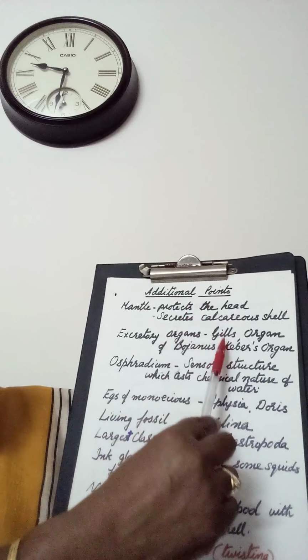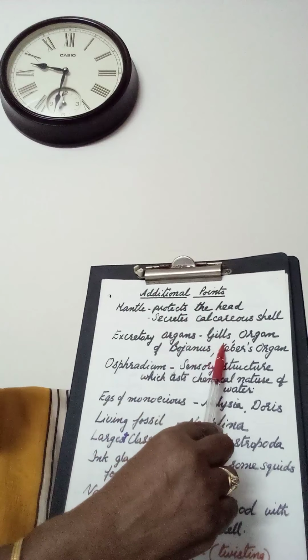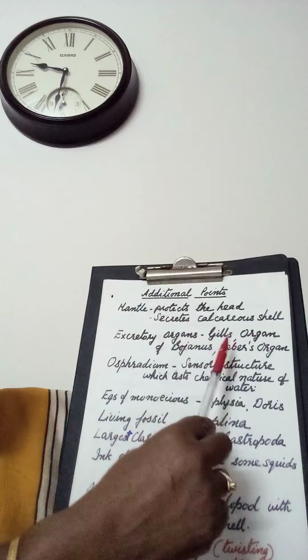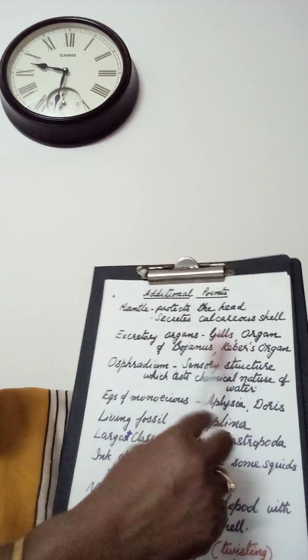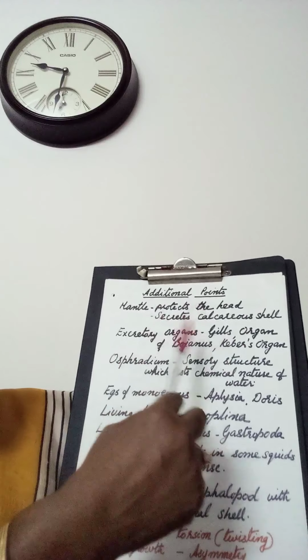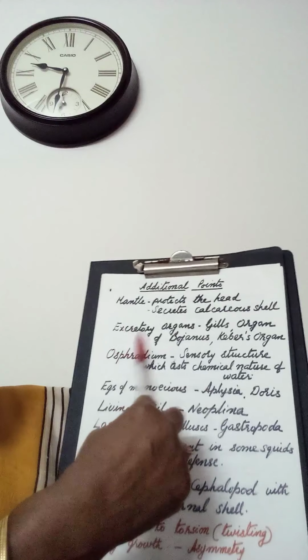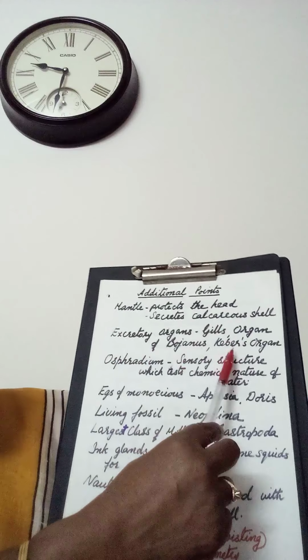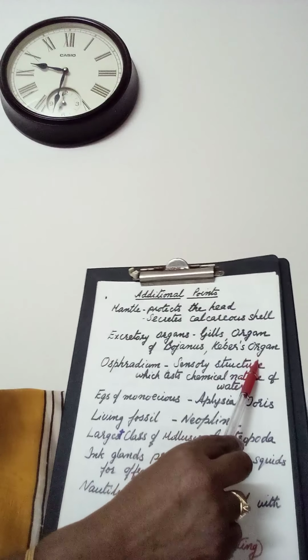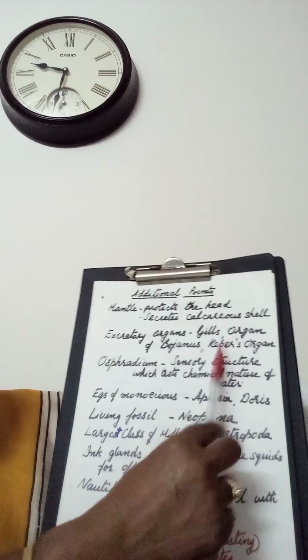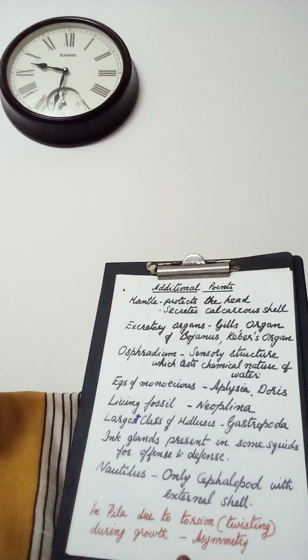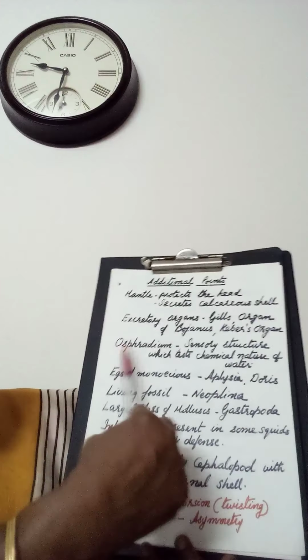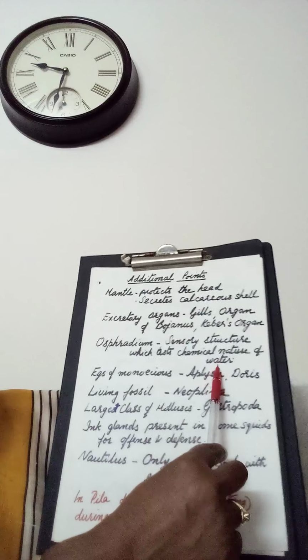I have told about the gills present in the mantle cavity which are excretory and respiratory in function. So other excretory organs are also present in the phylum Mollusca, that is organ of Bojanus, then Keber's organ. These are excretory in function. Then Osphradium, that is a sensory structure which will be testing the chemical nature of water.